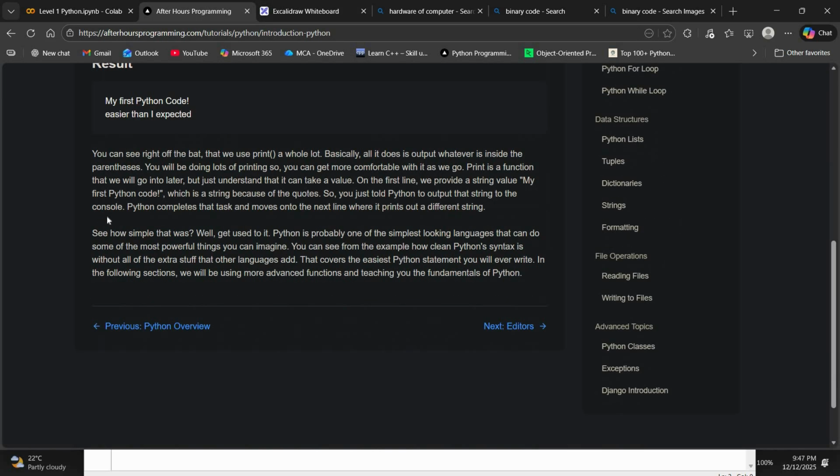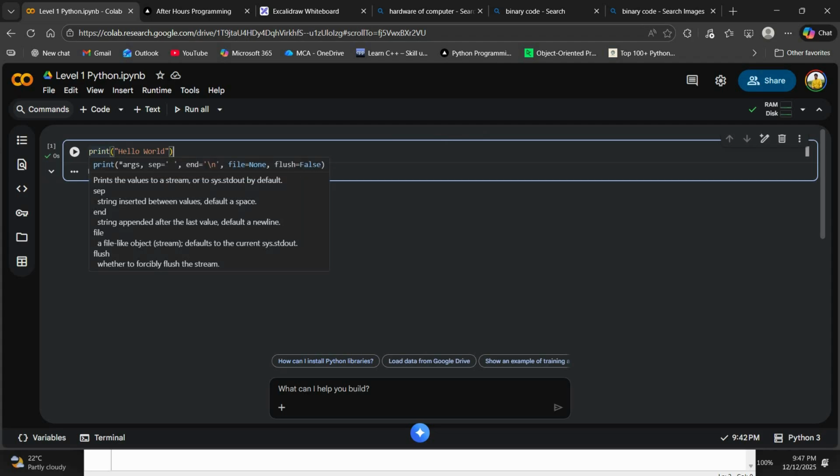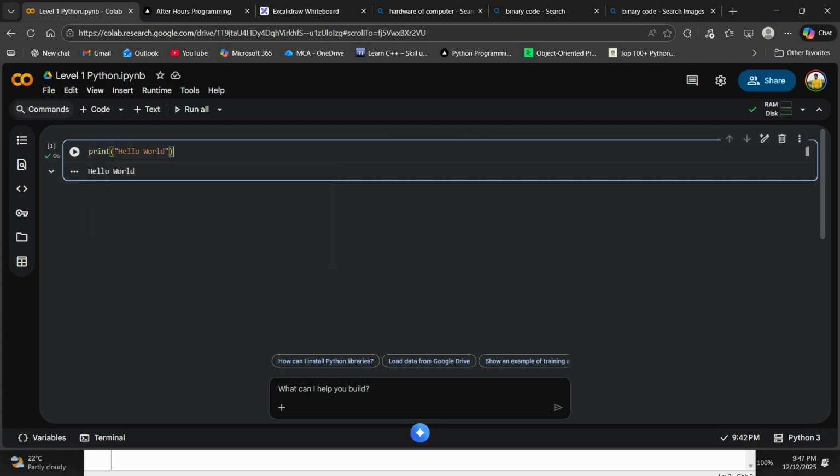Okay, we executed this thing, right? Let's get something interesting. First thing, what is this print and what is this open braces and closed braces and what is this stuff? Okay, first thing, this is a function.